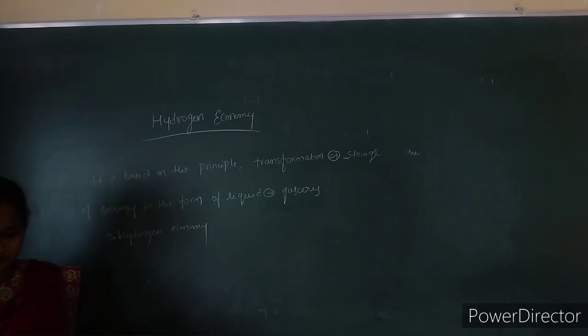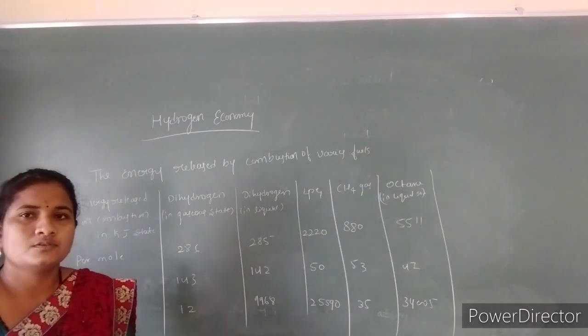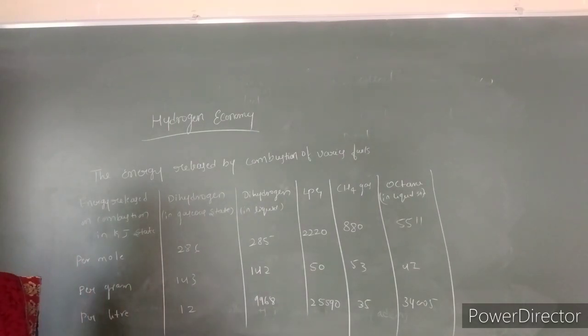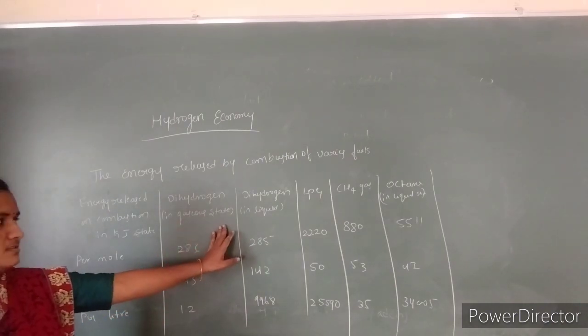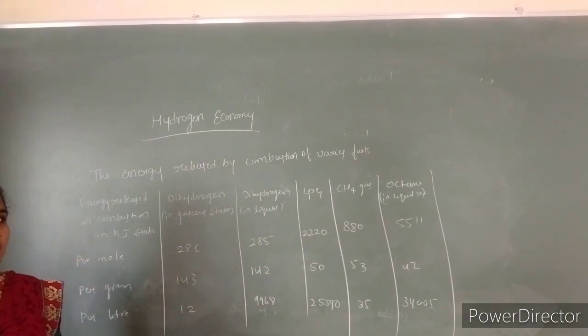So in this way, hydrogen fuel has its own importance for the production of larger quantities of heat. And this is the comparison table: the energy released by the combustion of various fuels in moles, grams as well as liters. So dihydrogen in gaseous state, dihydrogen in liquid state, LPG, methane, as well as octane in liquid state.